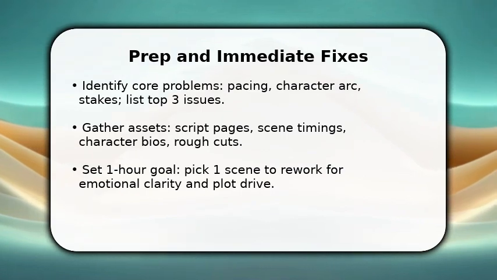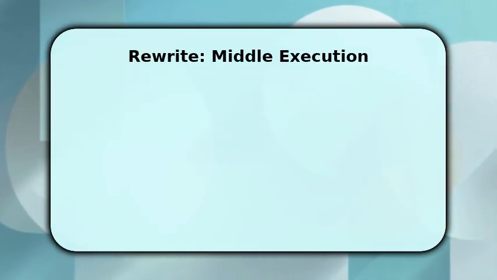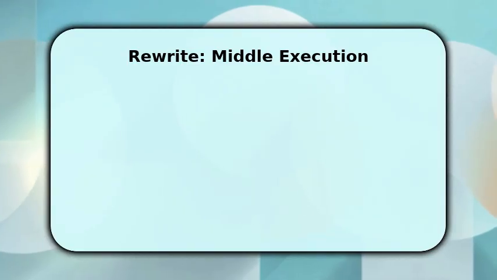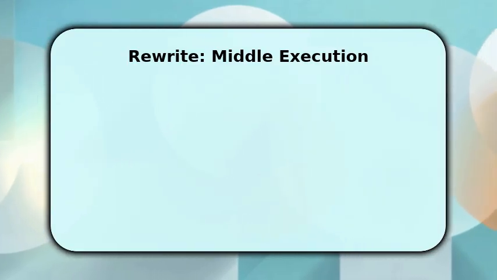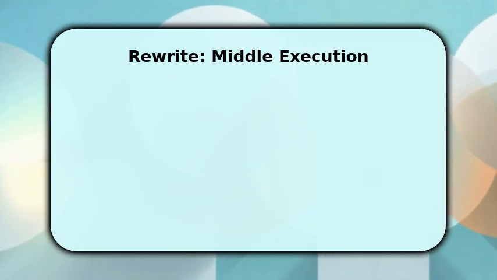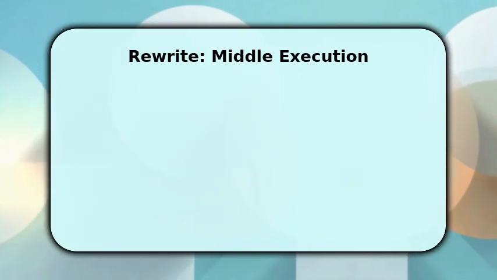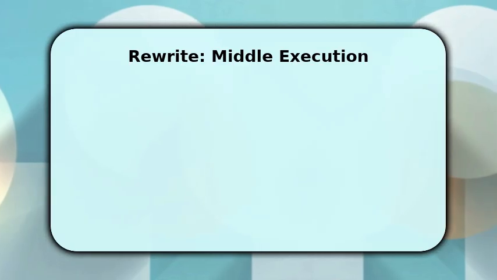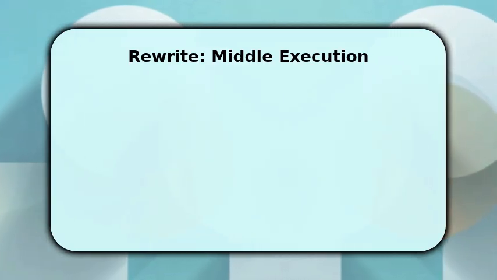Once you have the target scene, restructure it into goal, obstacle, and a decisive choice so the audience feels movement. Then rework dialogue to reveal motivation through action and subtext rather than exposition. This keeps Poe's voice honest and active. Make measured trims, typically 10 to 30%, to remove dead space, and insert visual reactions or small beats to restore rhythm. By focusing on cause and consequence, you make the middle feel inevitable.